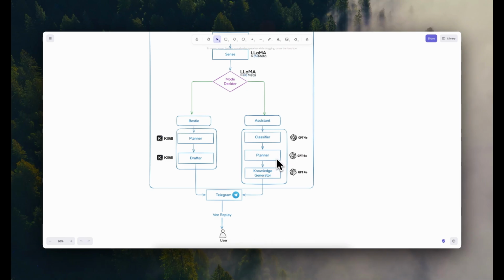Remember that we had a constraint on the answer that we want the assistant to provide. What this planner does is a bit complex. It budgets how many words. For example, if the classifier says this is information, like "what is FPV drone," the planner first makes a content outline, and then budgets how many words we want to fit in each part of the outline, if that makes sense.